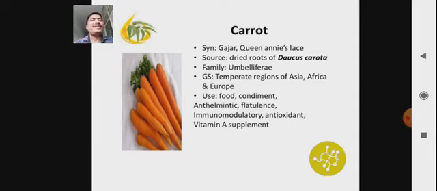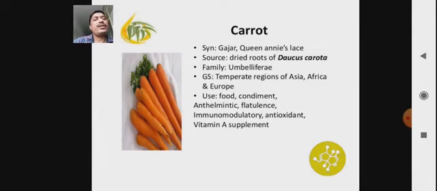Then the last example of this class, carrot. Synonyms: gajar, Queen Anne's lace. Biological source: it consists of dried roots of Daucus carota belonging to family Umbelliferae. Geographical source: temperate regions of Asia, Africa and Europe. It is used as a food condiment. It has medicinal properties like anthelmintic,